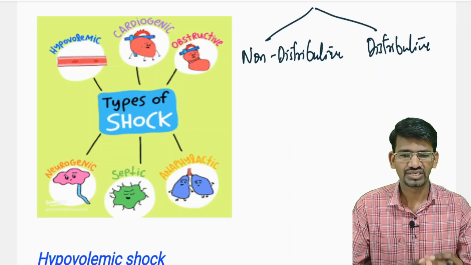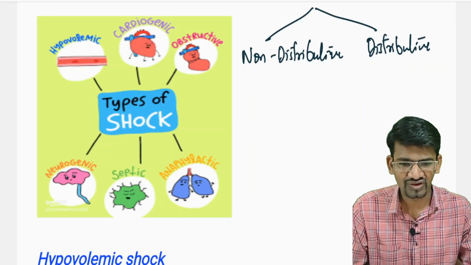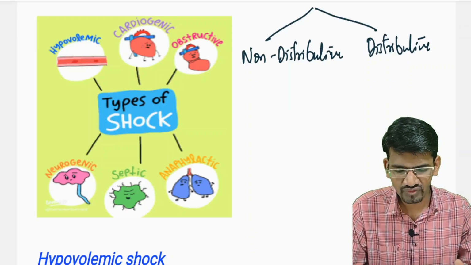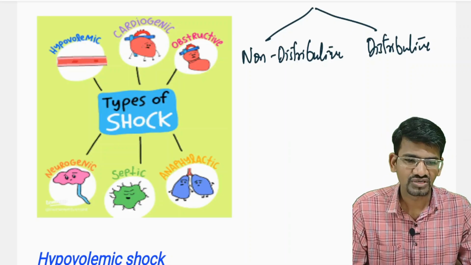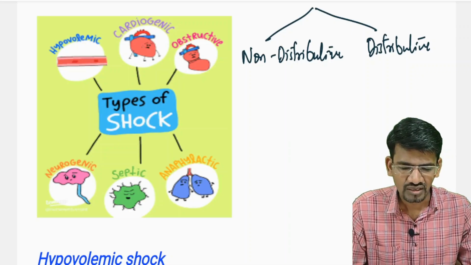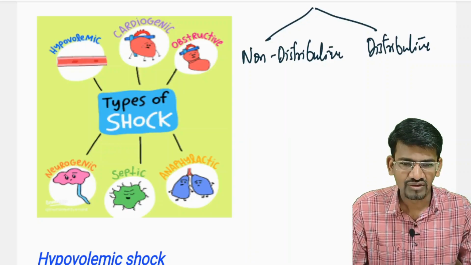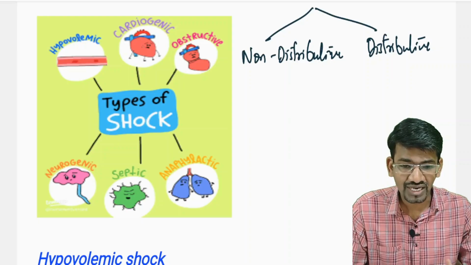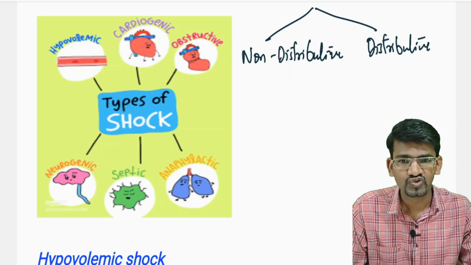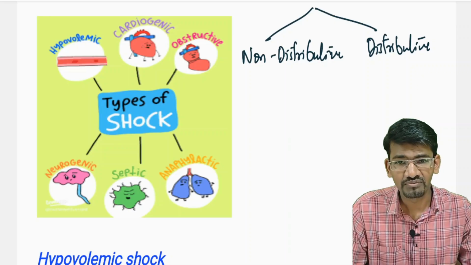Whereas in distributive shock there is a maldistribution of blood, meaning the blood may pool in the periphery, or there is abnormal vasodilation that leads to widespread maldistribution of the blood in the periphery.